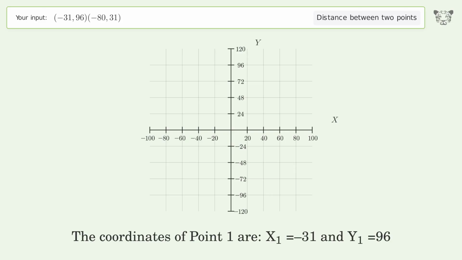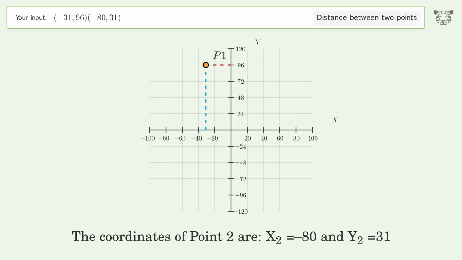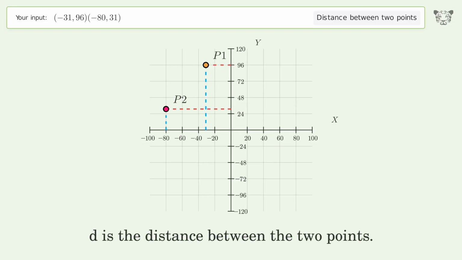The coordinates of point 1 are x1 equals -31 and y1 equals 96. The coordinates of point 2 are x2 equals -80 and y2 equals 31. D is the distance between the 2 points.